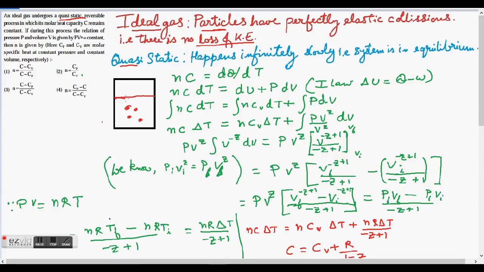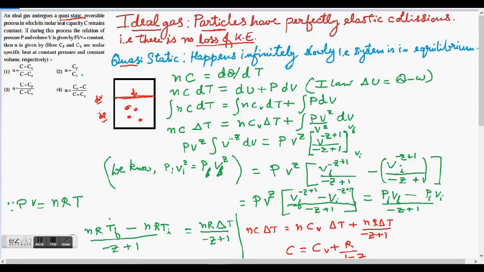Now if I push this piston downwards by an infinitesimally small volume, the change in volume would be dV and change in pressure would be dP, right? So this is very small volume and very small pressure.